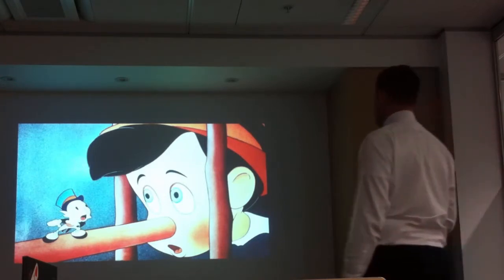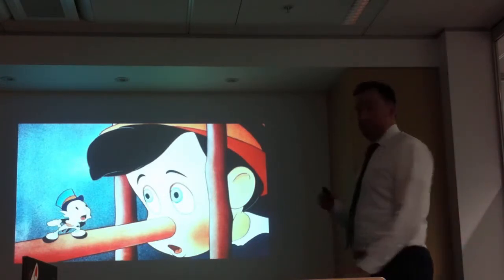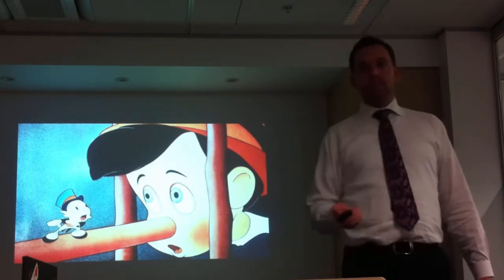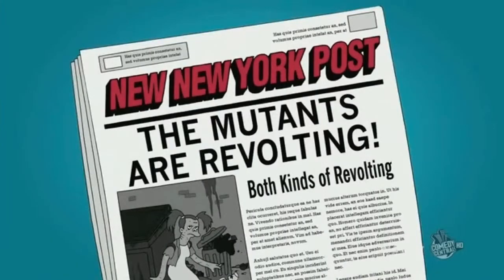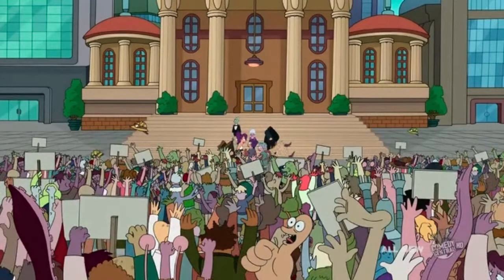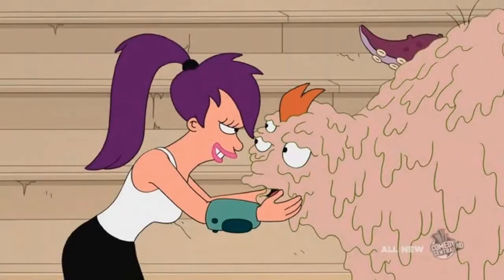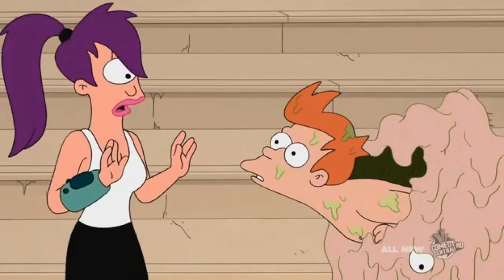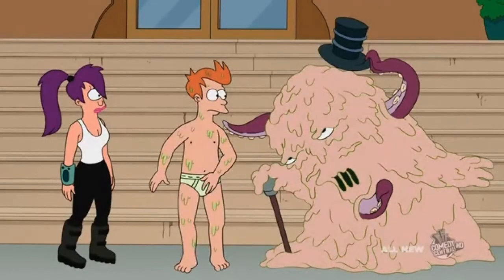To finish off, in case anyone's wondering, what happened to Fry? He revolted, he led the mutants out, they turned the sewage back up and it flooded the city, the mayor got upset, and so they protested. They're all here saying, we want mutant rights. Leela finally fell back in love with Fry, and she went to give him a kiss, and it turns out that he wasn't actually a mutant, he just stepped into a mutant's mouth, and he's all okay.